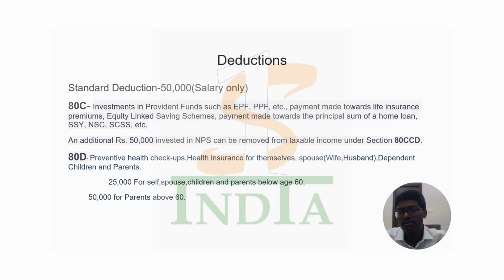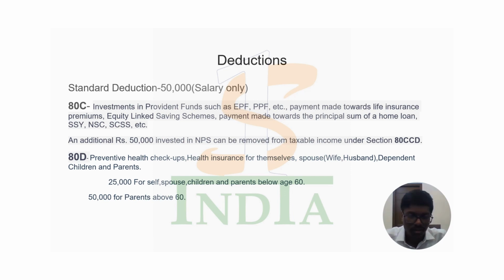An additional 50,000 deduction is available if the investment is made in NPS. There is also another section, 80D, where you can pay the premium for health insurance schemes or also for the health expenditure of your parents. There is also a 25,000 and 50,000 breakup for the sections under 80D. So these are some of the important deductions.